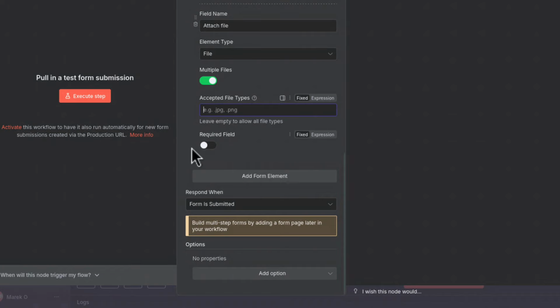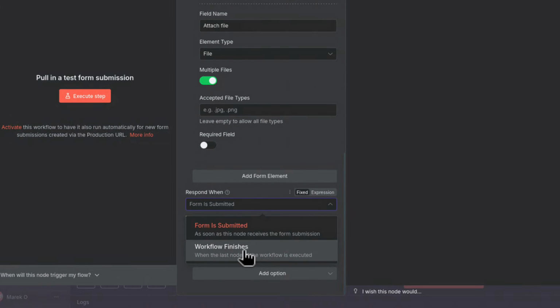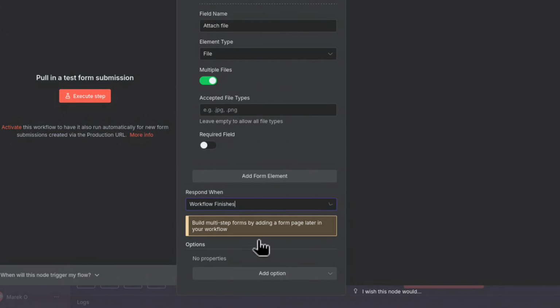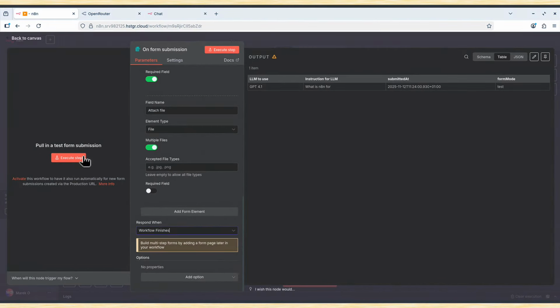But I will not make this field required. Not always my question to my LLM model is about a picture or snapshot or something that I attach, yes? Maybe I have a simple question like what is 2 plus 2, yes? Then I will send it with no picture or file attached. So we leave it not required, and we also can change here respond when the workflow finishes. Because we don't want to have it as soon as form is submitted. When we work on our workflow, we want to have a response when workflow is finished, complete workflow including AI agents. So if I execute it now,